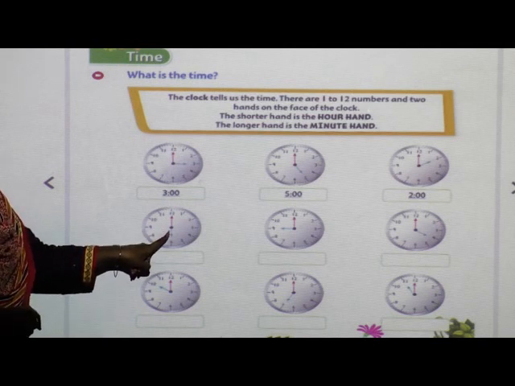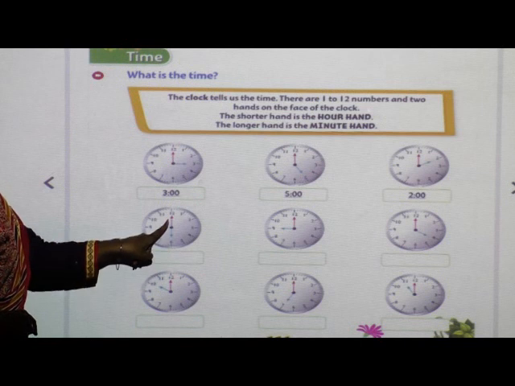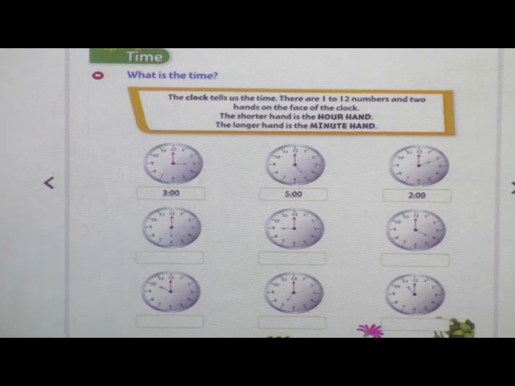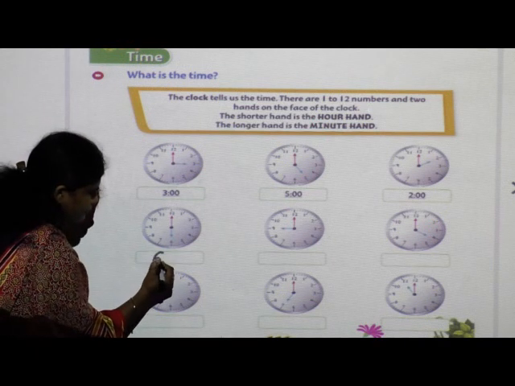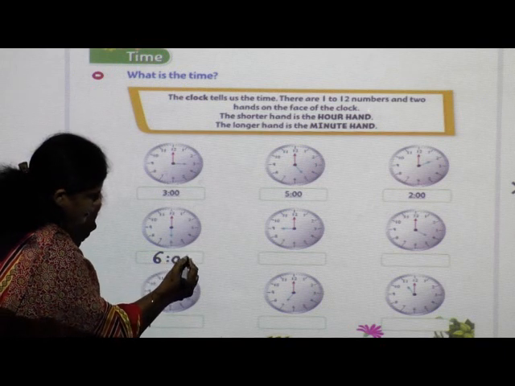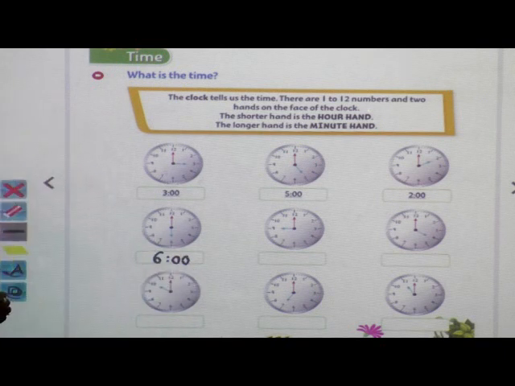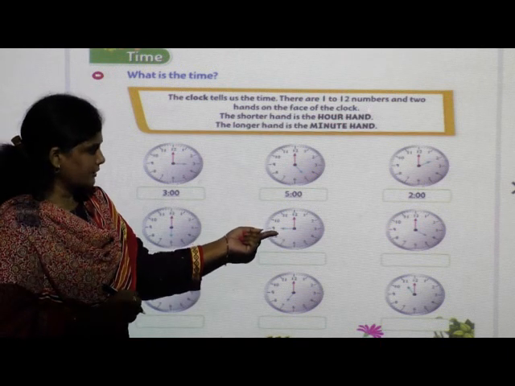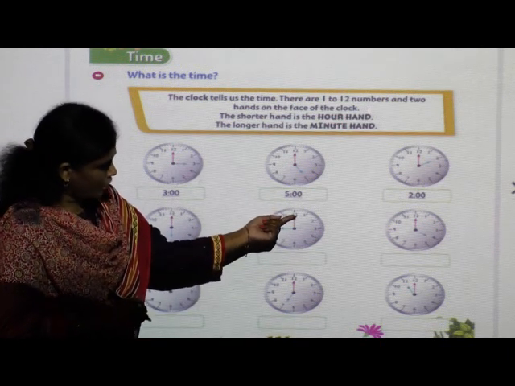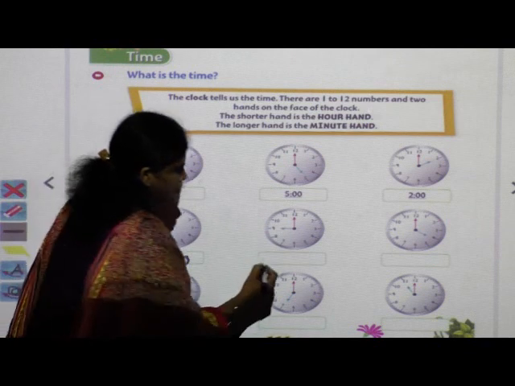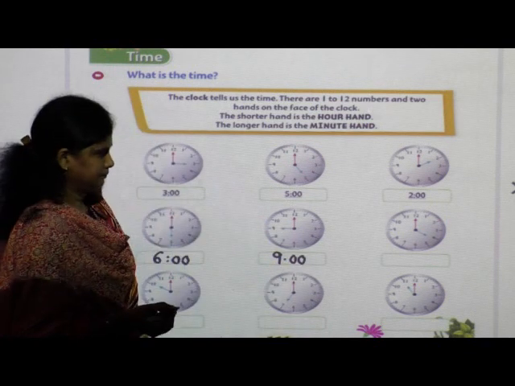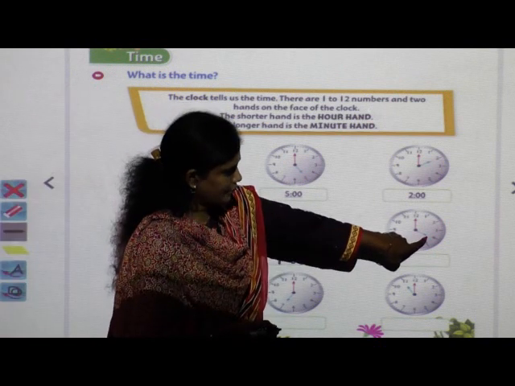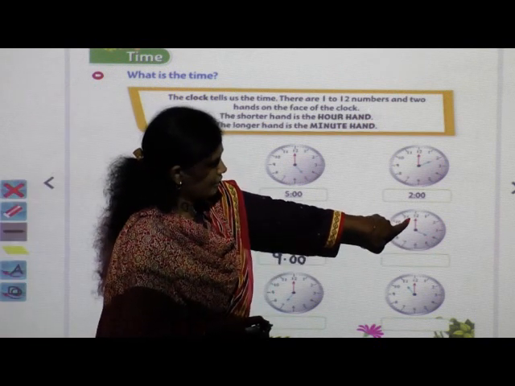Now see here. The short hand is on 6 and the long hand is on 12. So what is the time here? Yes, 6 o'clock. You have to write 6.00. Next, the short hand is on 9 and the long hand is on 12. So here 9 o'clock. Here the short hand on 4 and long hand on 12.